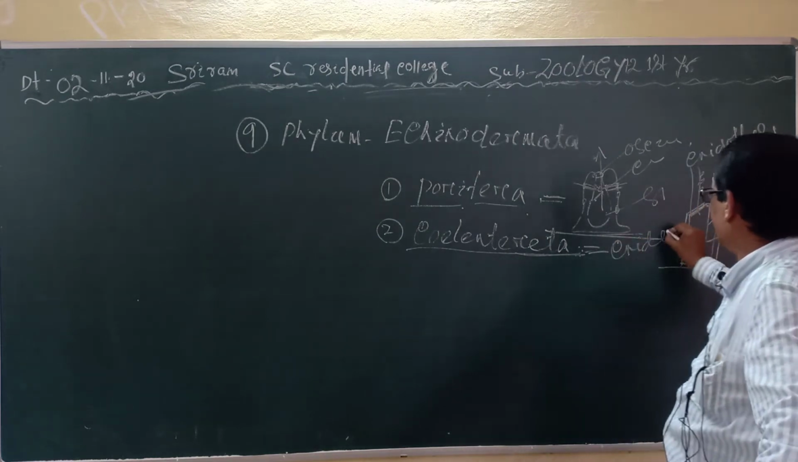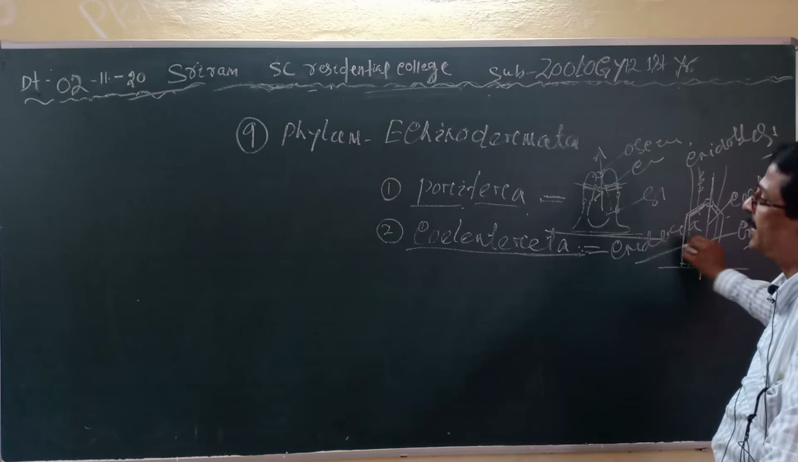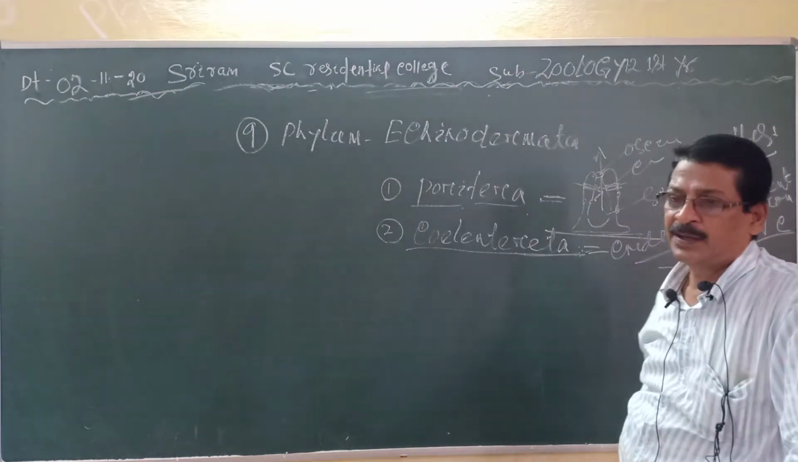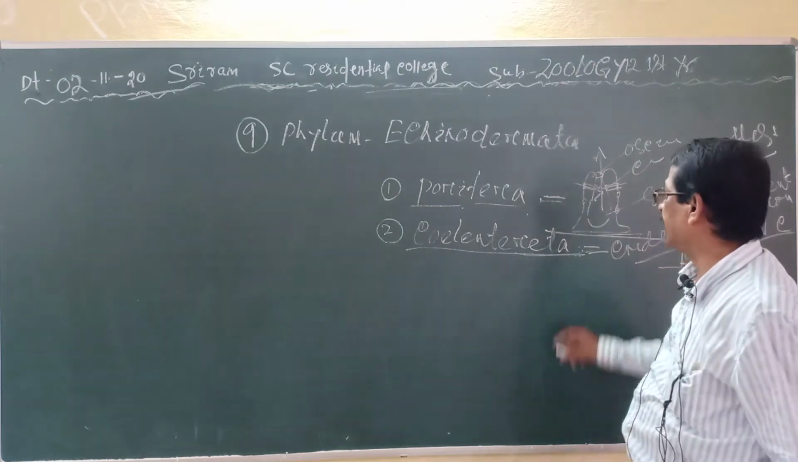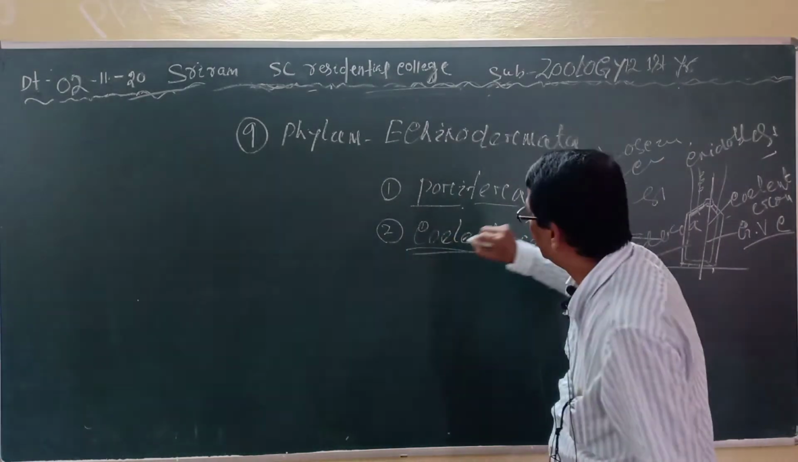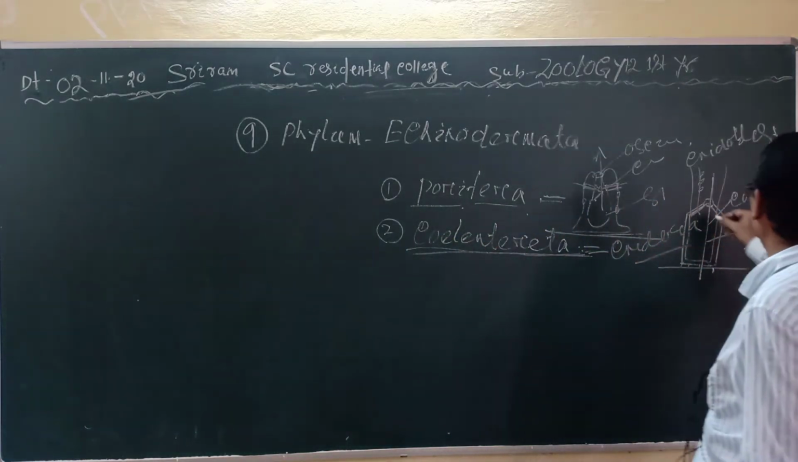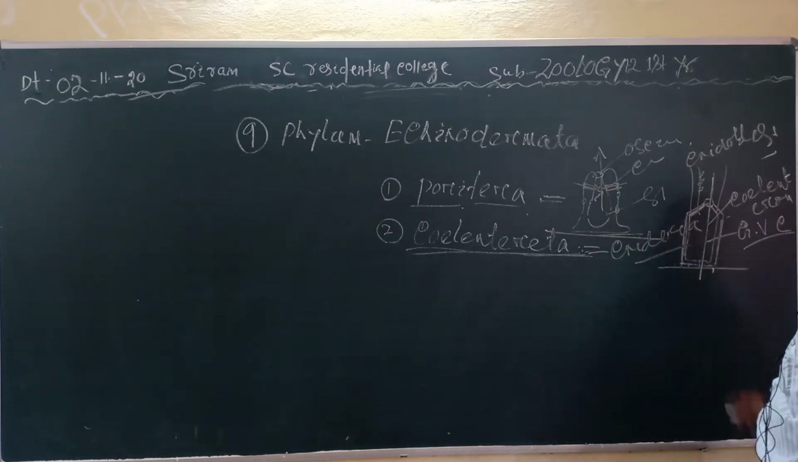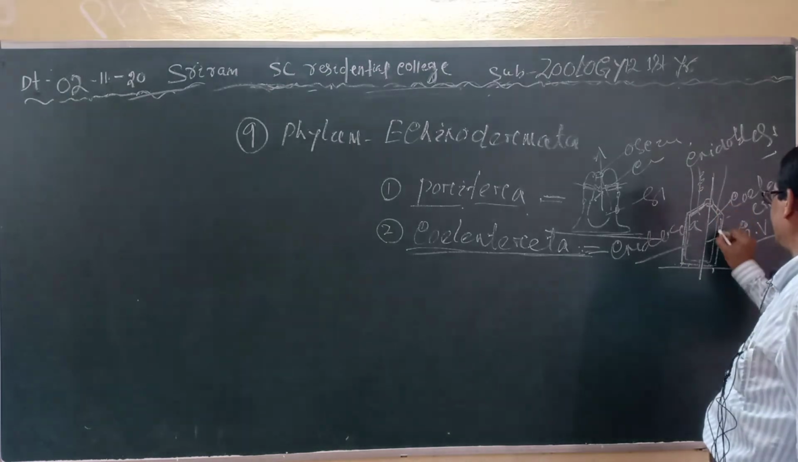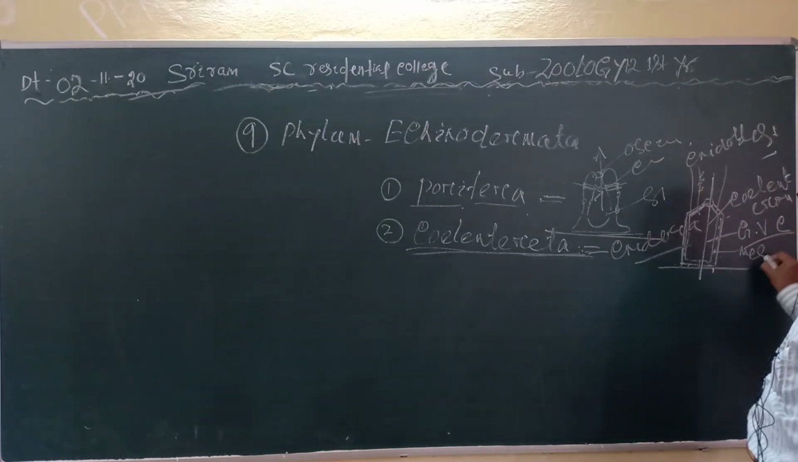Hydra, Obelia, Aurelia are included in this group. So the most important characters are that these animals must contain a gastrovascular cavity. They are diploblastic, and in the middle layer, the mesoglea, is present.